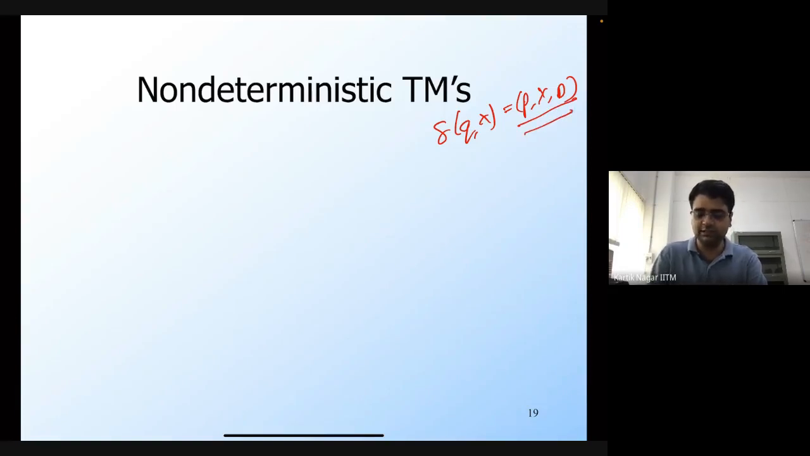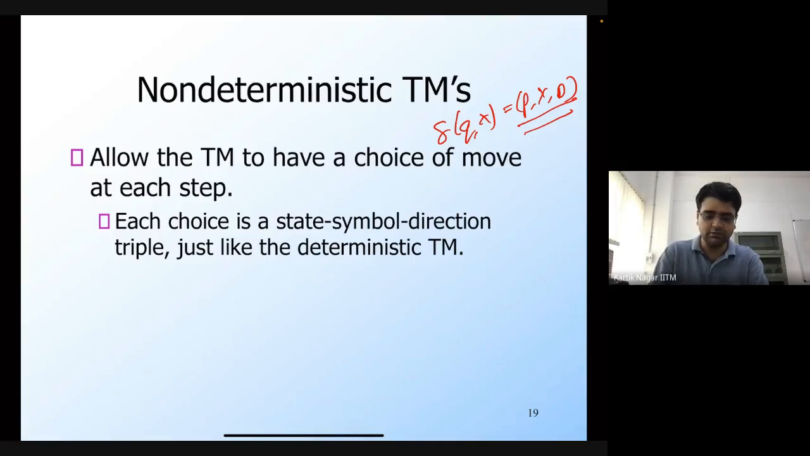Which means that there is a set of moves that a Turing machine can make for some given state and some given symbol under its read head, and the Turing machine can choose one of these moves to make. So in a non-deterministic TM, we allow the TM to have a choice of move at each step. Each choice is a state-symbol-direction triple, just like the deterministic Turing machine. So instead of just a single choice, now we are going to have multiple such choices.